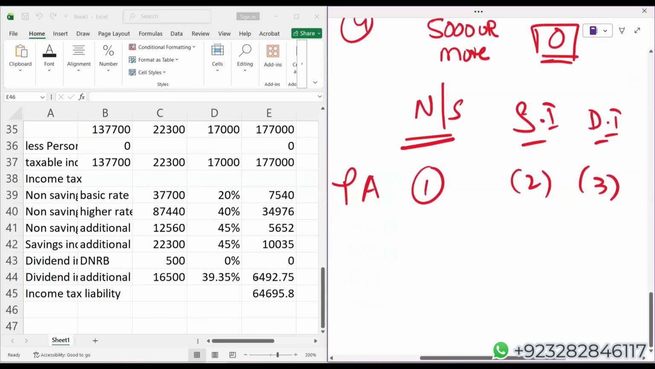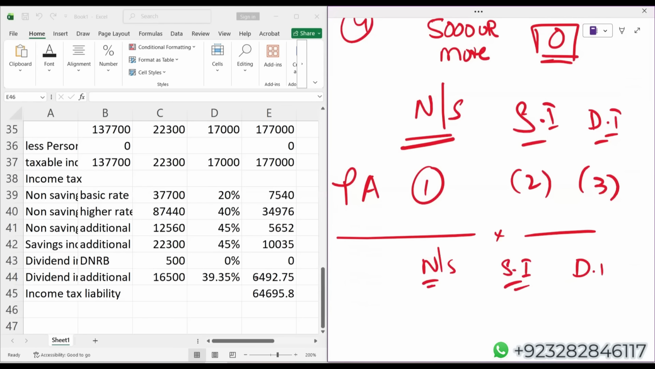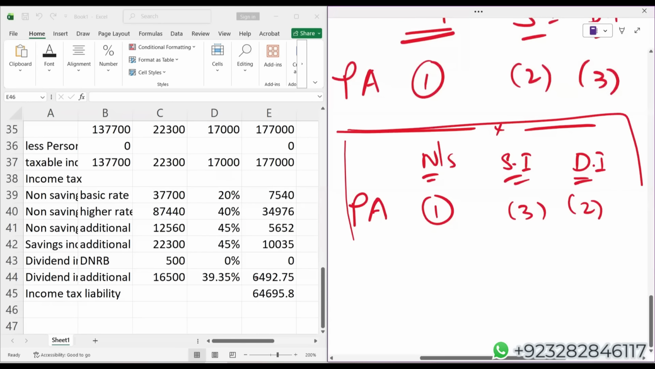But the question is, when do I need to change this personal allowance allocation sequence, and what is that change? Let me show you: non-saving, saving and dividend income. In the changed personal allowance allocation sequence, number 1 remains the same, number 2 becomes dividend income, and number 3 becomes saving income. Now the question is, when am I going to follow the second way of utilizing the personal allowance? Listen to me carefully.